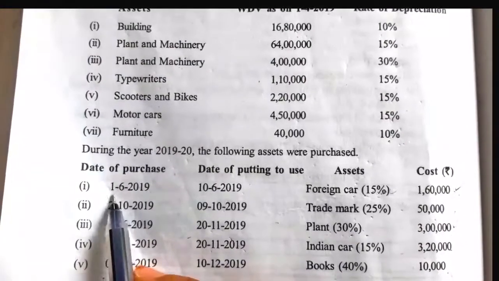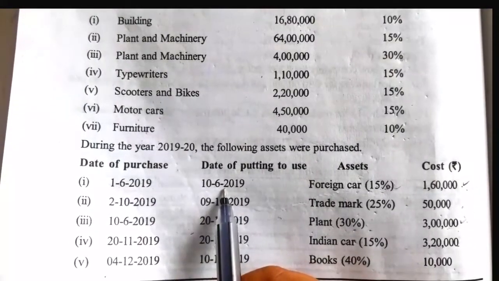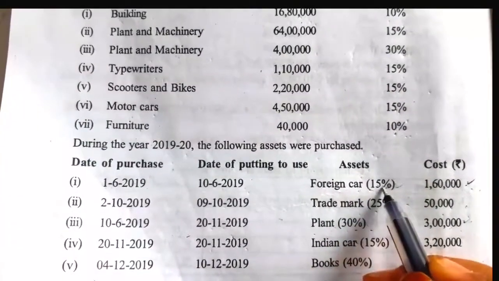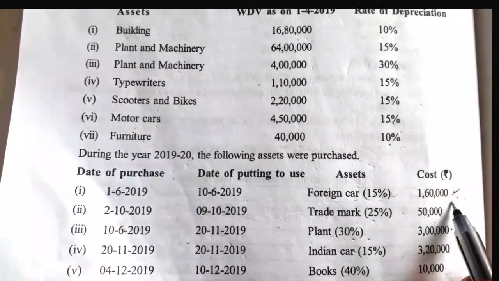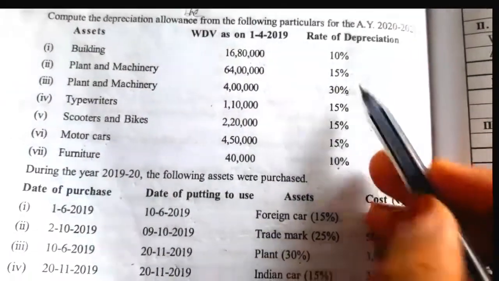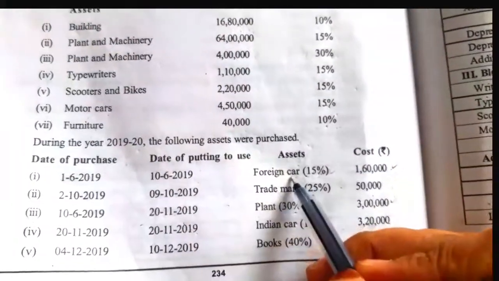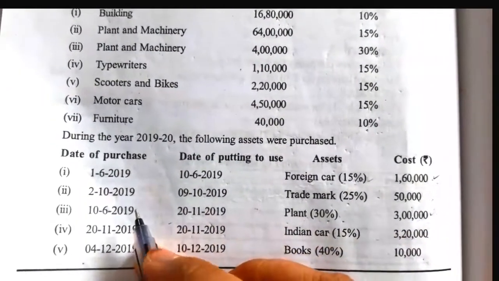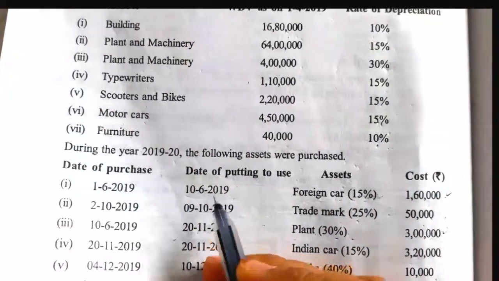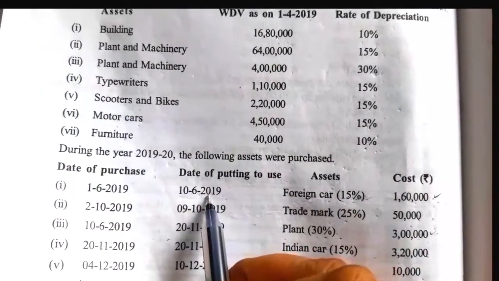So the date of purchase is 1st June 2019 and date of putting to use is 10th June 2019. So here foreign car rated 15%, costing is 1,60,000. So this purchase we have to take under plant and machinery rated 15%. So along with in this column, in the 15% rated column, we have to add purchases 1,60,000, and while calculating 180 days we have to compare the date of putting to use, not the date of purchase. So from June it is started to use in the business, this foreign car. So we have to charge full depreciation.